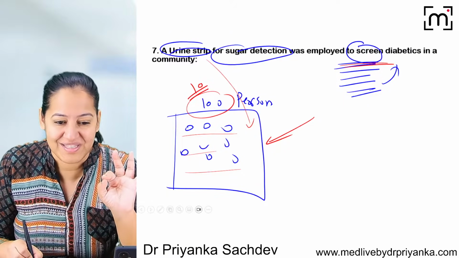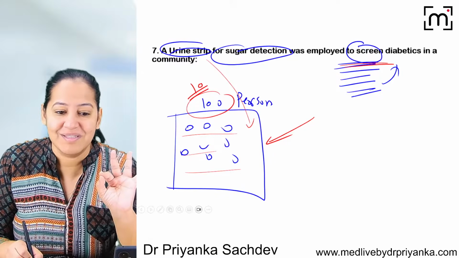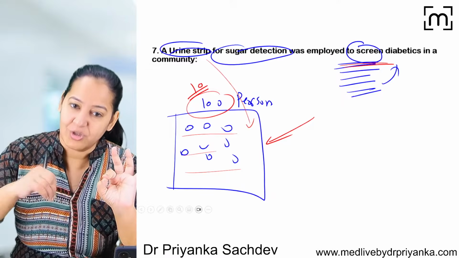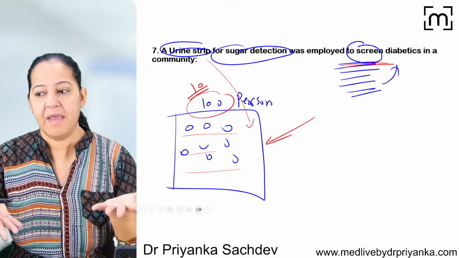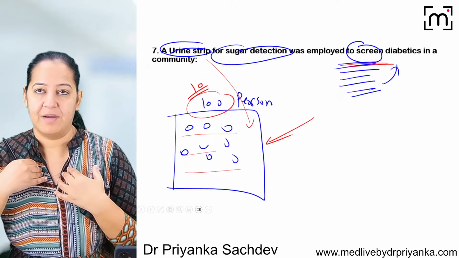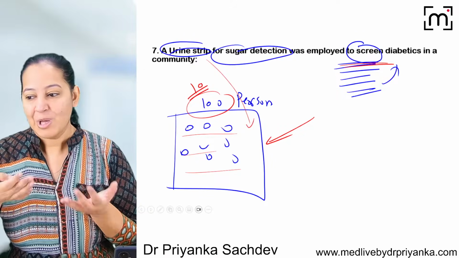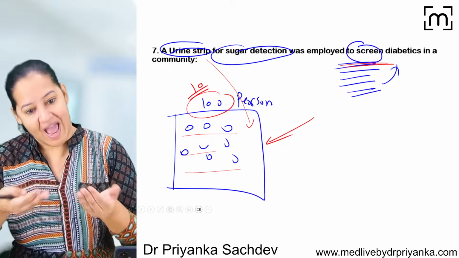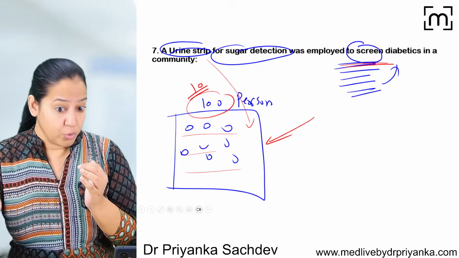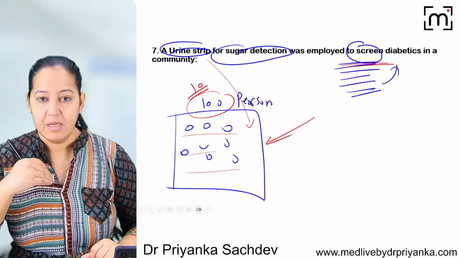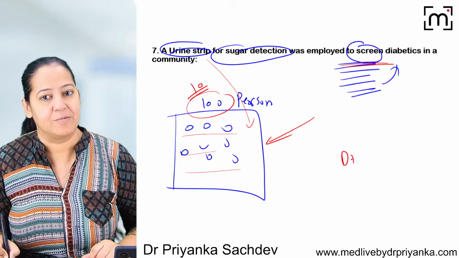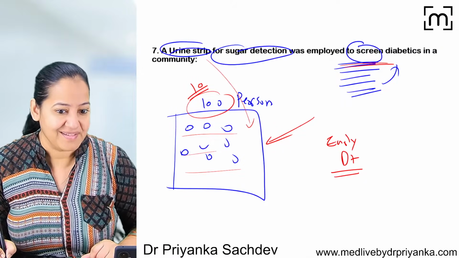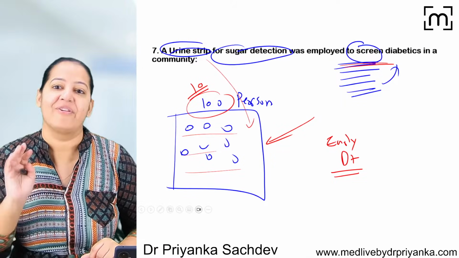I told you the definition of disease. The definition of disease is not dependent on symptoms. It is illness we are talking about. Disease means a psychological or physiological dysfunction is already there. Maybe I have some physiological disorder inside me, but I'm not aware because I don't have symptoms. So I think I'm healthy, but actually I'm not. If you do the screening test, you will get a positive in me. In the same way, the disease is present, but in early stages, because the patient doesn't have symptoms yet. So this is secondary level of prevention.